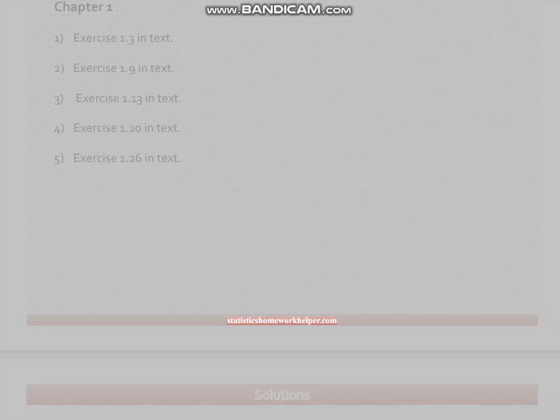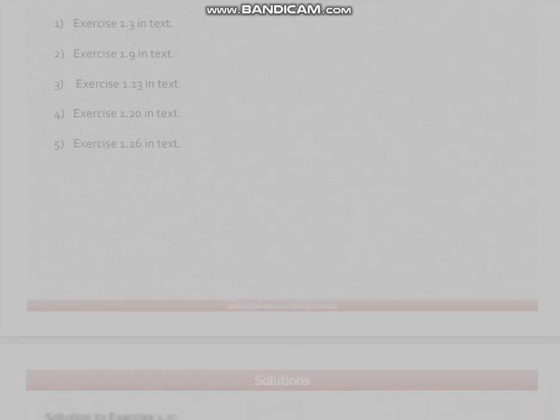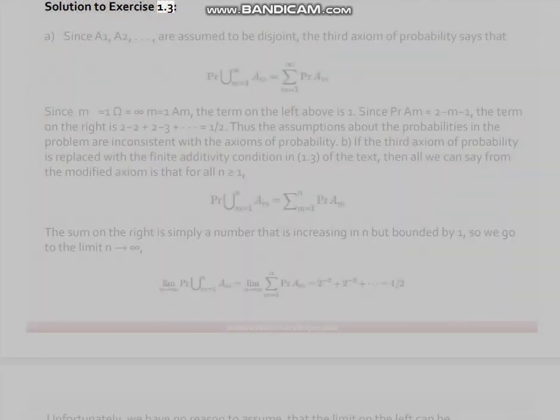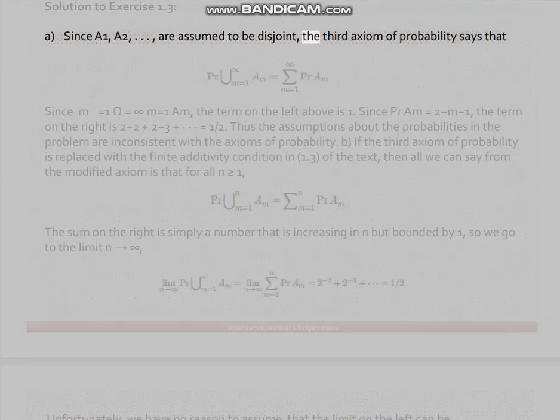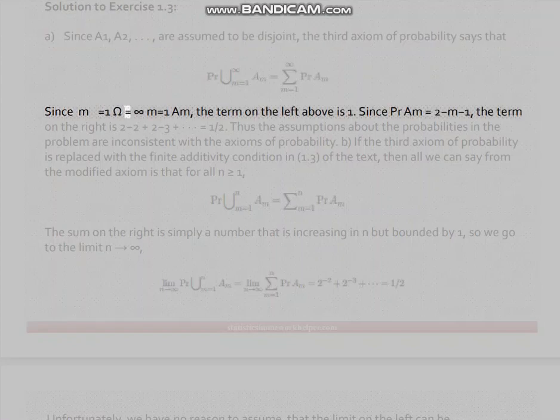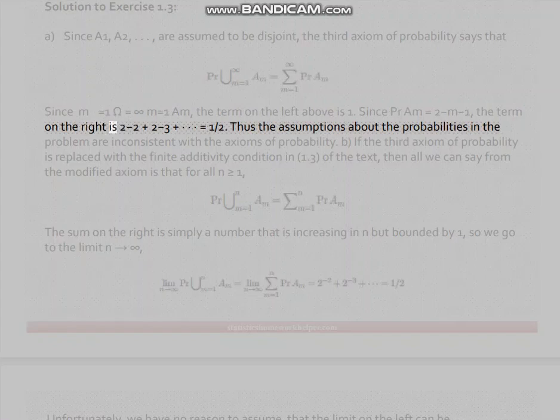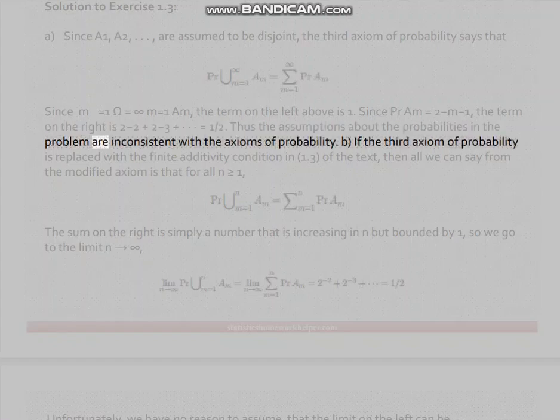Solution to exercise 1.3. A. Since A1 and A2 are assumed to be disjoint, the third axiom of probability says that the union over m equals 1 to infinity of Am has probability equal to the sum. The term on the left above is 1. Since P(Am) equals 2 to the minus m, the term on the right is 1/2 plus 1/4 plus 1/8 plus and so on, which equals 1/2. Thus the assumptions about the probabilities in the problem are inconsistent with the axioms of probability.